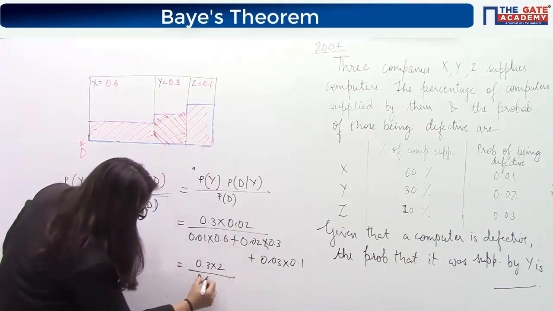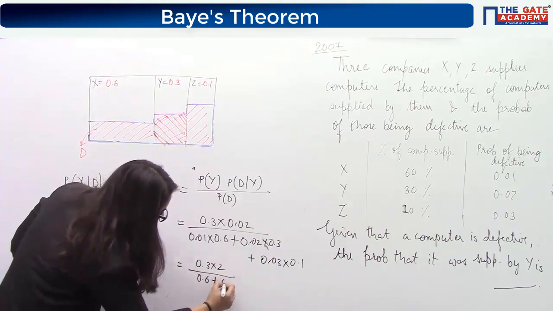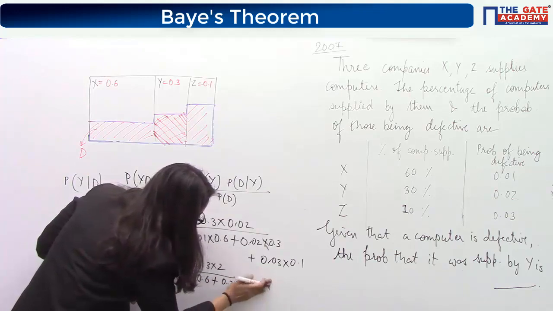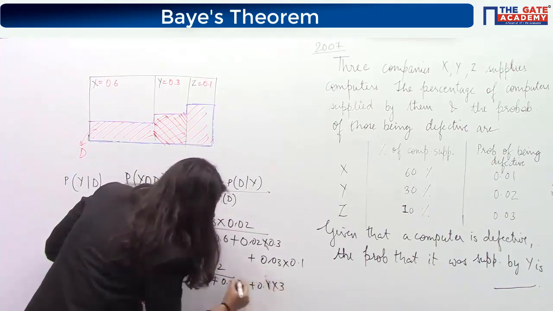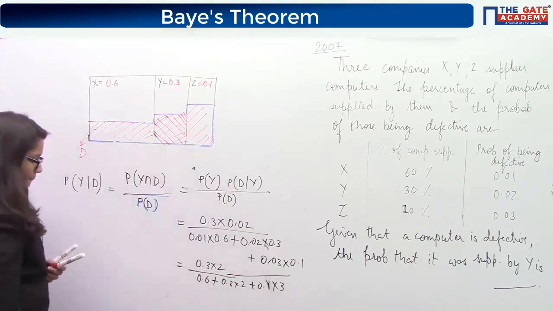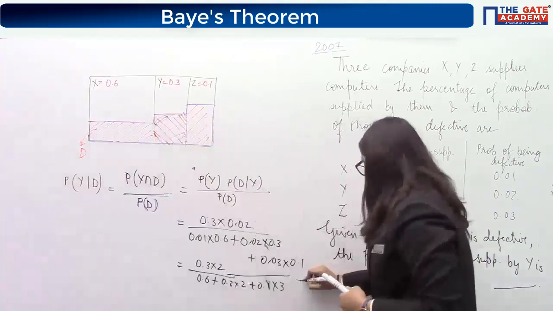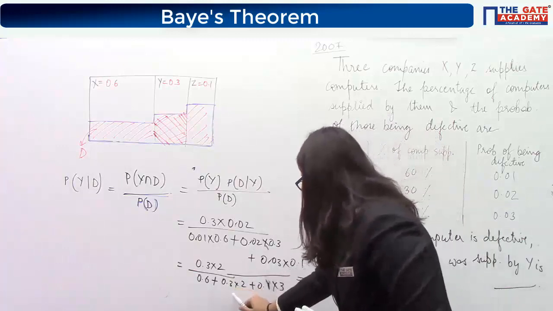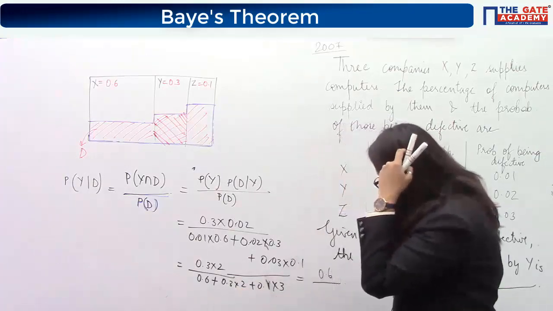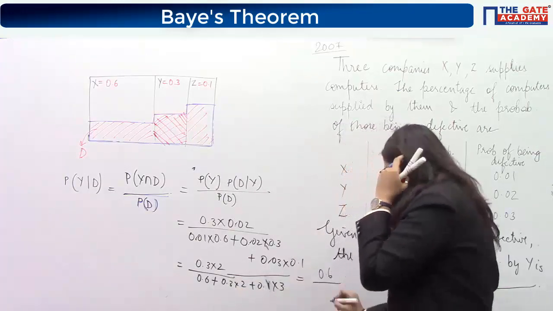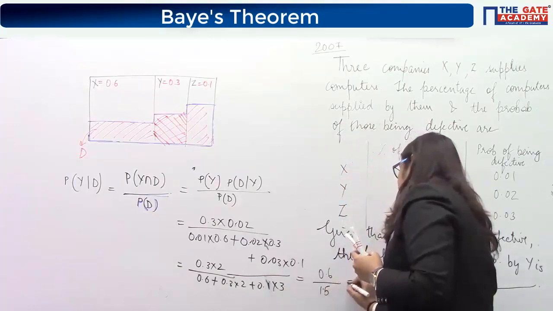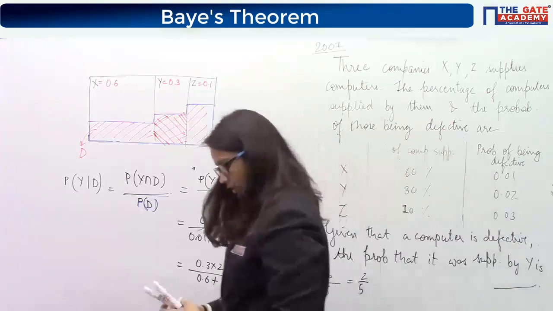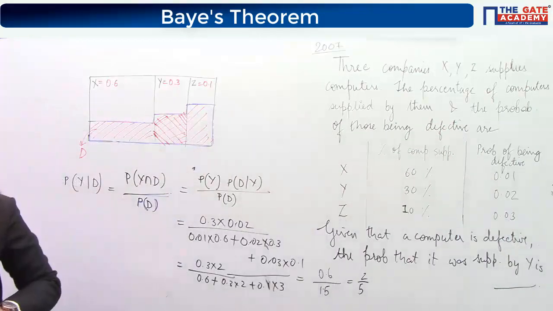So it will be 0.6 into 1 plus 0.3 into 2 plus 0.1 into 3. That is 0.6 plus 0.6 is 1.2, 1.2 plus 0.3 is 1.5. So the final answer is 2 by 5.